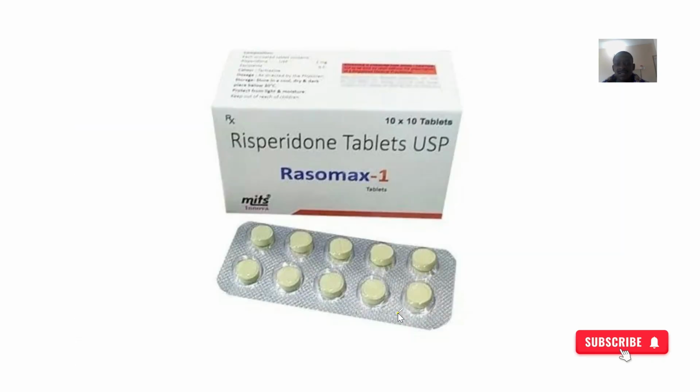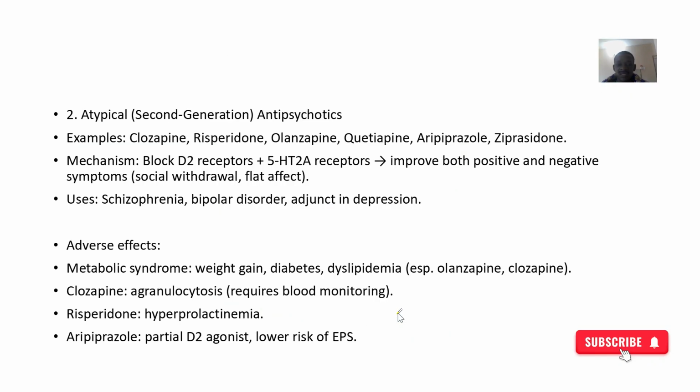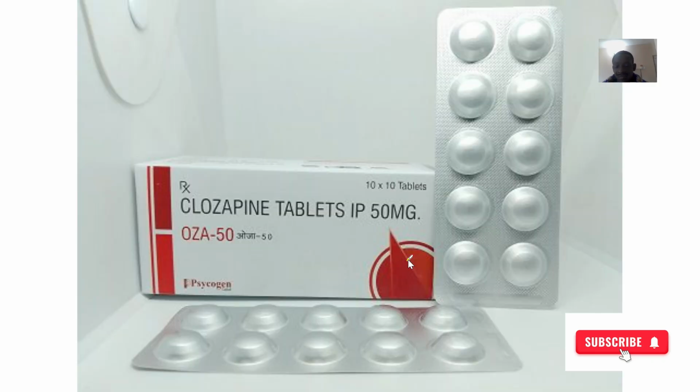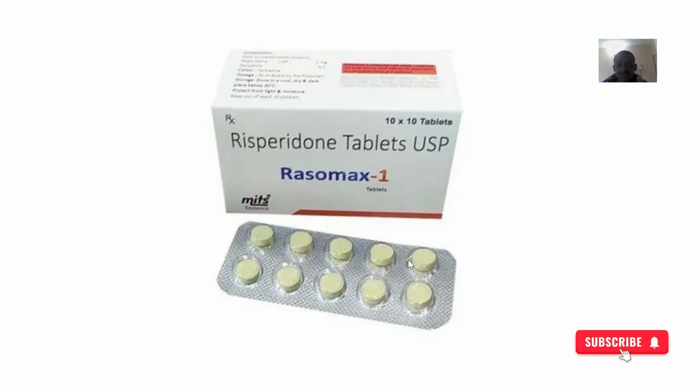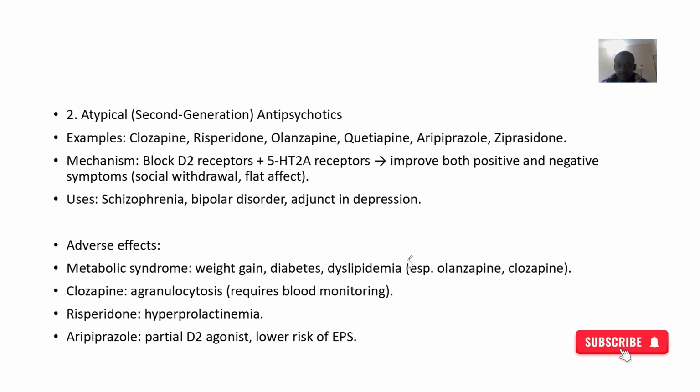So let's look at the next generation, which is known as the atypical ones. These are the second generation antipsychotics. What are the examples of drugs that fall under this category? We have drugs like clozapine. This is clozapine. We have risperidone. This is risperidone. We have olanzapine, quetiapine, aripiprazole, and ziprasidone.